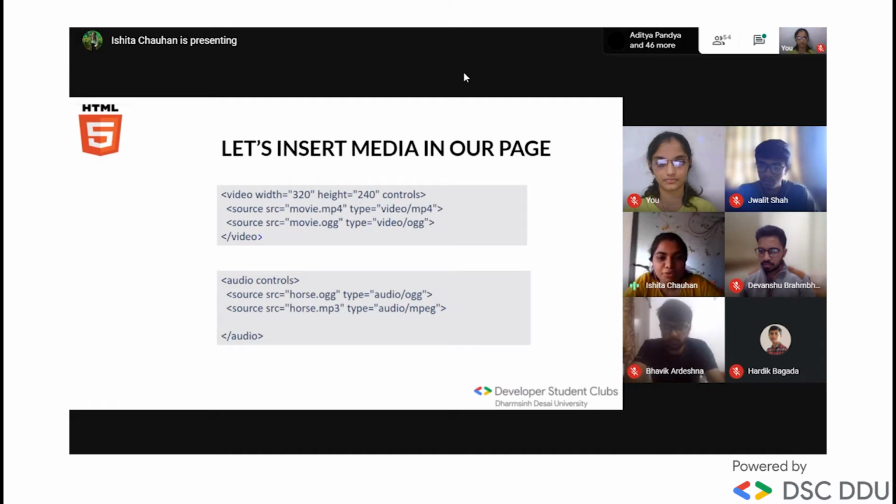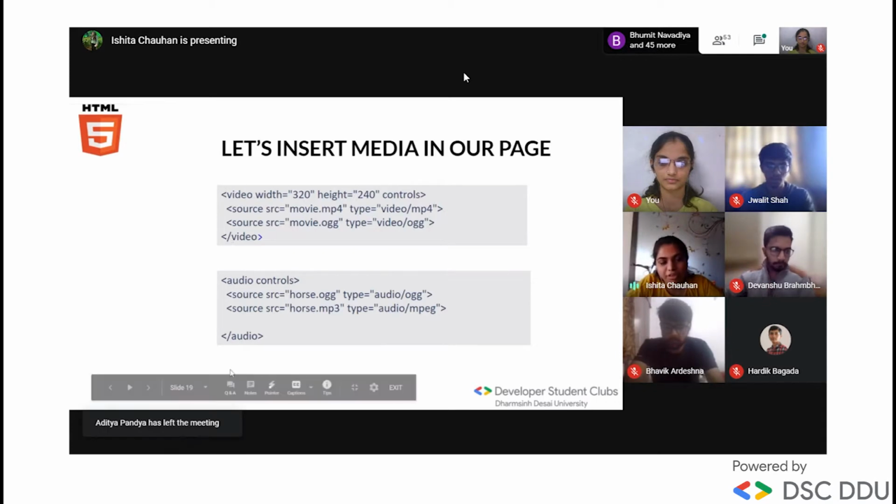Now let's say if you want to insert media in your page, meaning you want to insert any video or any audio in your page, you can use this syntax, which contains the video tag and the audio tag.